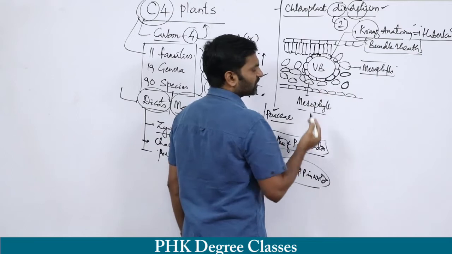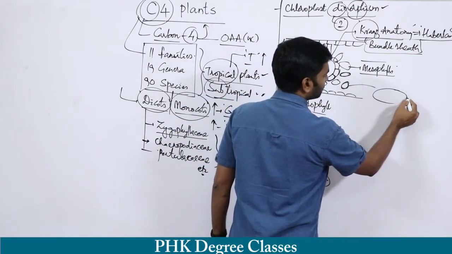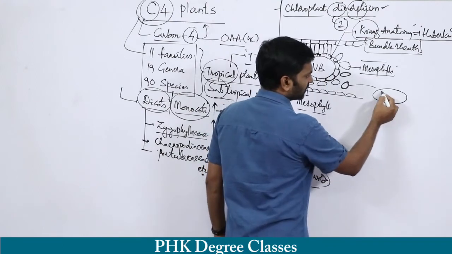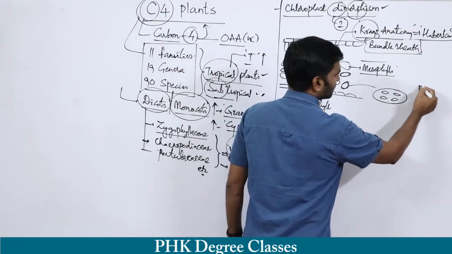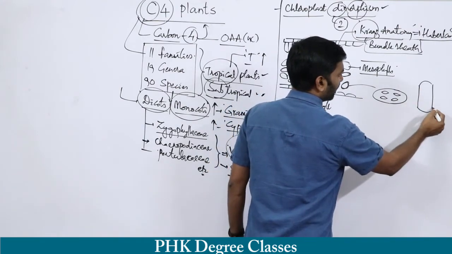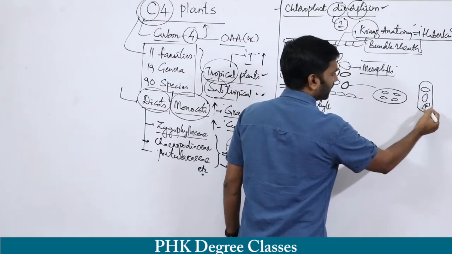If you see the structure, this is the mesophyll cell, and this is the chloroplast present inside the mesophyll cell. This is a bundle sheath cell, and these are the chloroplasts of the bundle sheath cell.